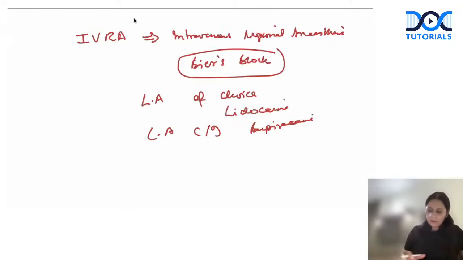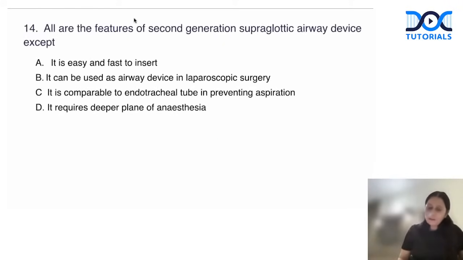Okay. Coming to the 14th question. All of the following are features of a second generation supraglottic airway device except. Remember, the second generation supraglottic airway device has all the benefits of the first generation supraglottic airway device, and it has an additional benefit that it is comparable to an ET tube in preventing aspiration.